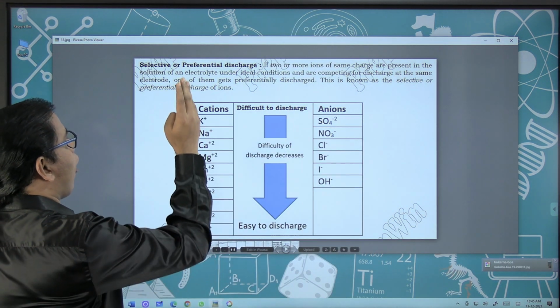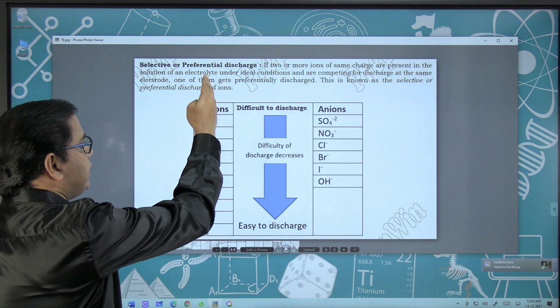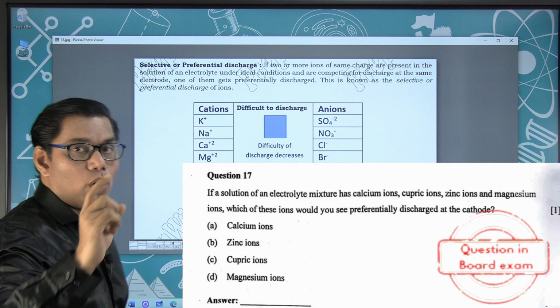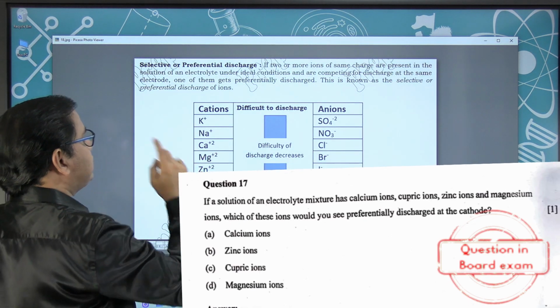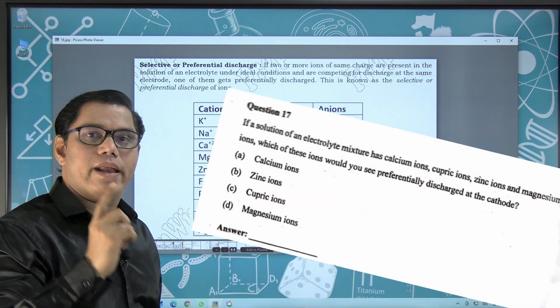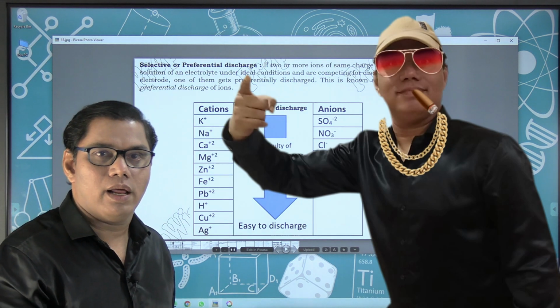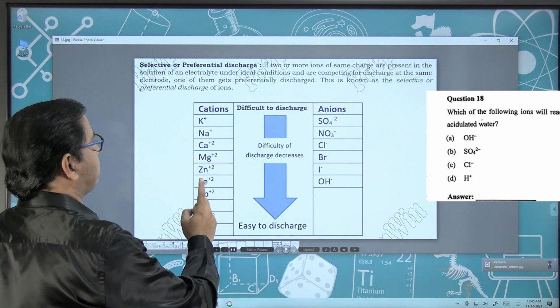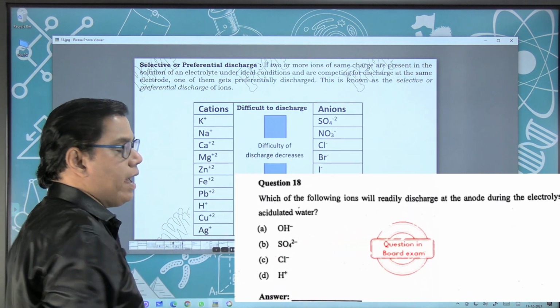So another important chapter, that is electrolysis. So selective or preferential discharge, these are cations, easy to discharge. You will see this arrow. So a question related to preferential discharge is again a sure short question. Not even 99%, 100% sure short question regarding cations and anions.